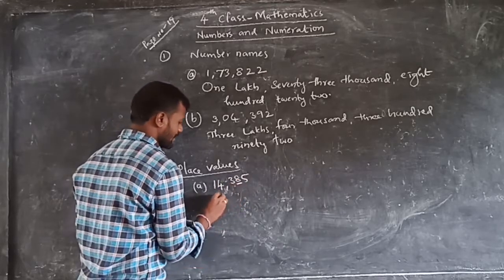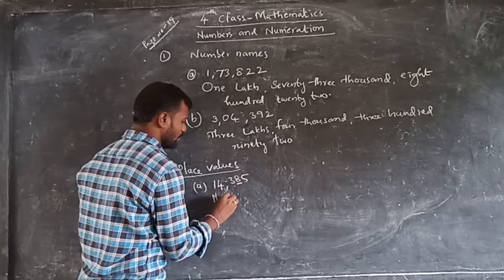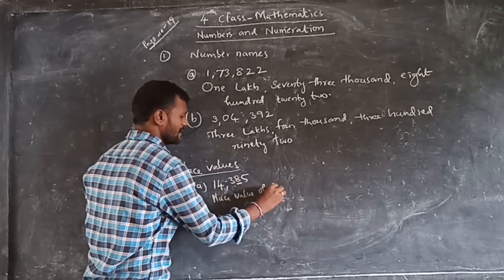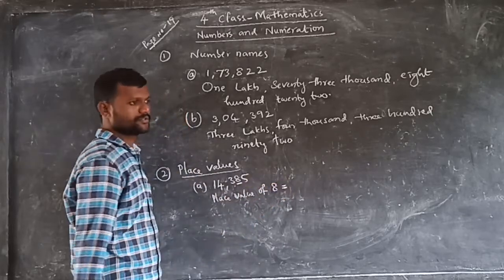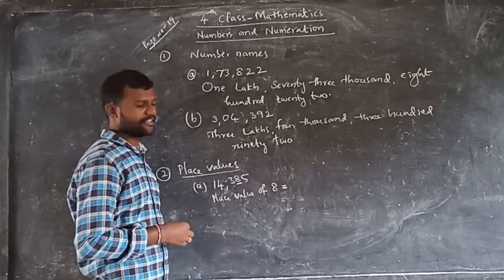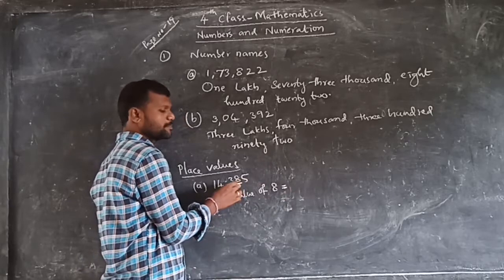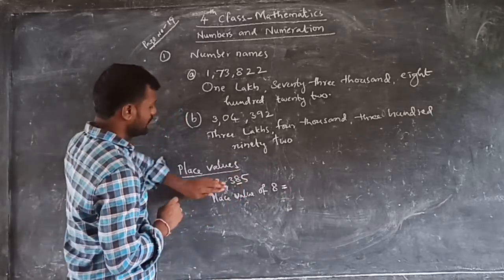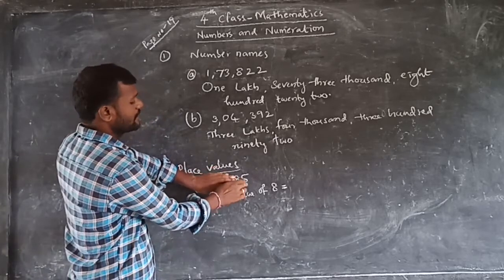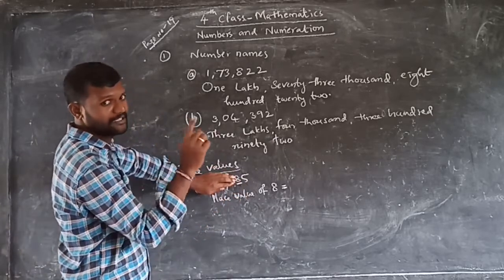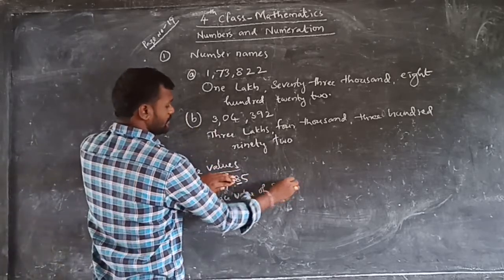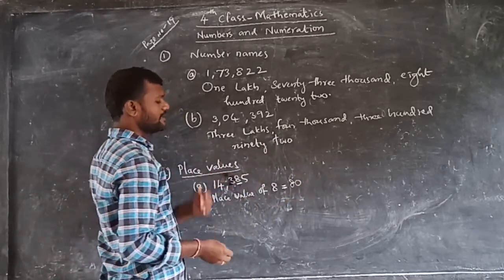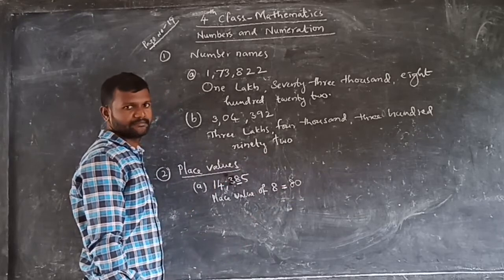So what we can write? Place value of 8 is equal to. What is the place value of 8? 8 is in tens place. So 8 tens are 80. Otherwise, how we can write means 8 is there. After 8, how many digits we have? Only one digit. So 8 we should write, and one digit only there, so write one zero. 80 is the place value of 8.